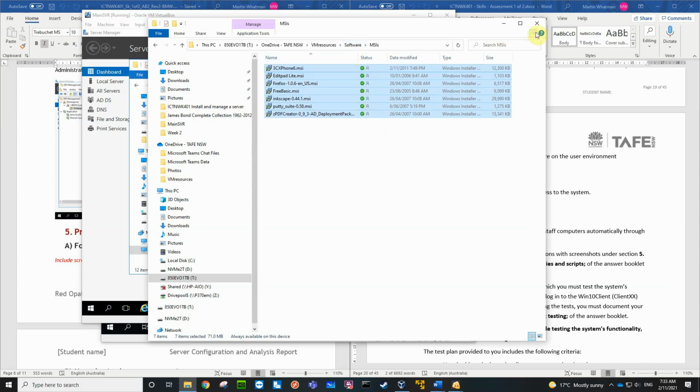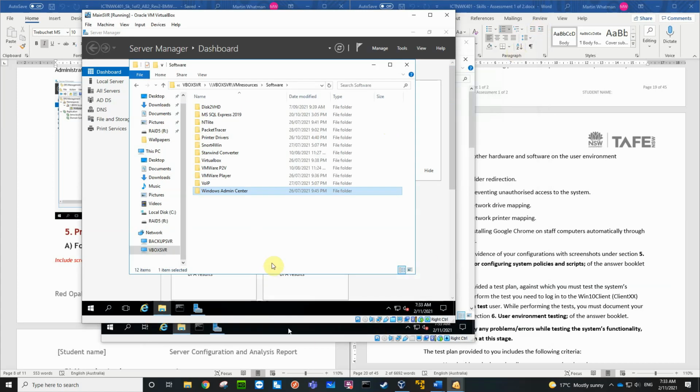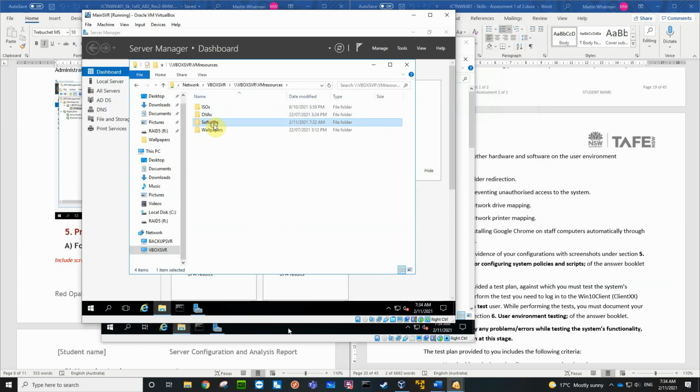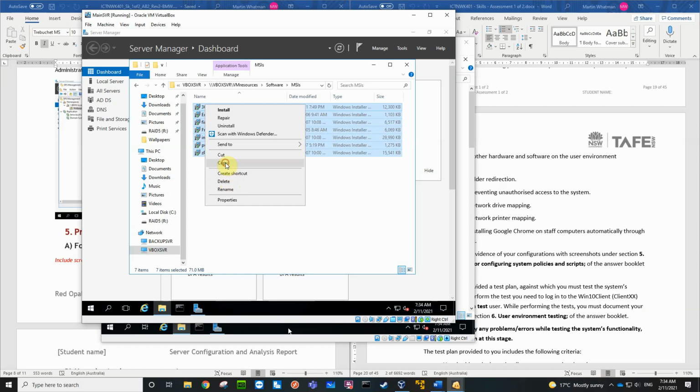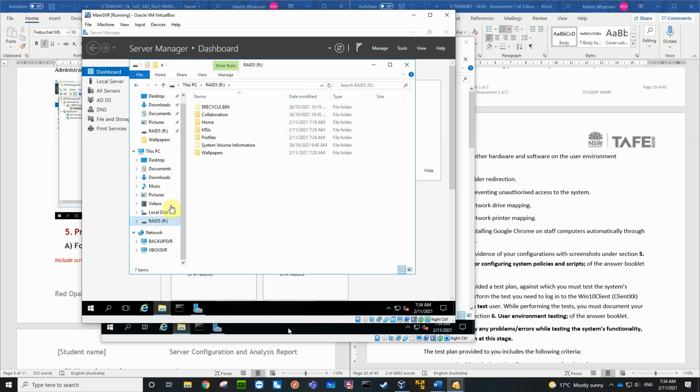Okay, so back to my machine here. If I back out to resources and back into software, I can now see this MSIs folder, and I've got those files there. So I might put the Edit Pad Lite and the 3CX phone. Actually, I can put all of these things. So let's copy those. And I want to put them on my RAID 5 in my MSIs folder.